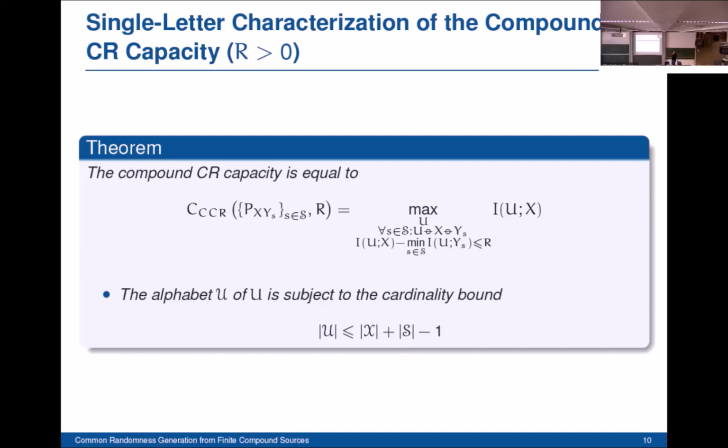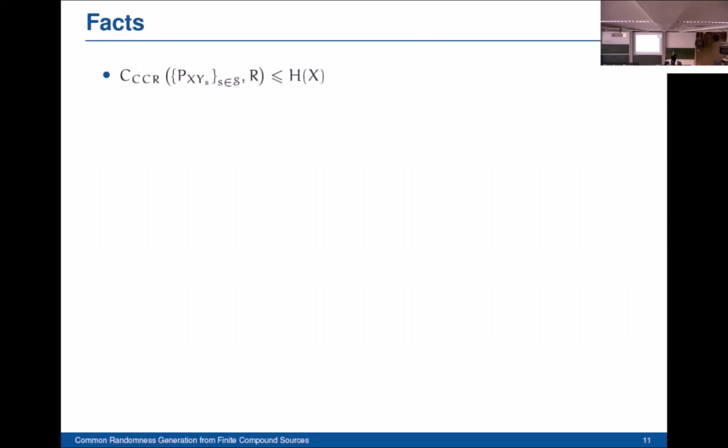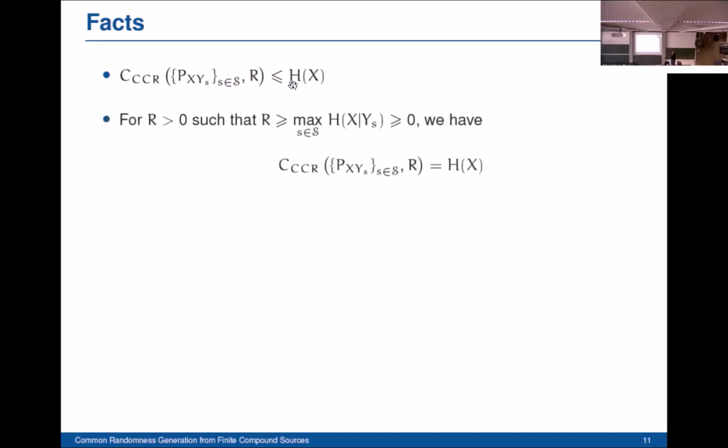And now we have some observations. So basically, as you can see, the compound common randomness capacity can never exceed the entropy of the generic variable at the terminal A, so entropy of X. However, if we choose the channel capacity large enough, greater than this term here, then the compound common randomness capacity reaches its maximum equal to entropy of X.